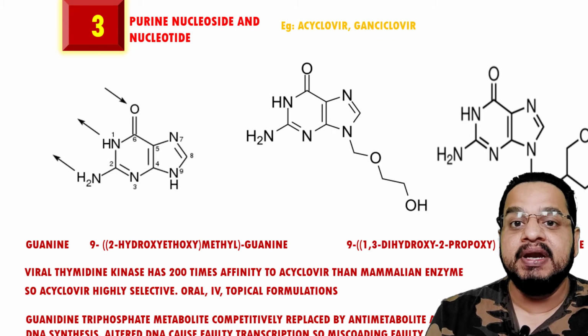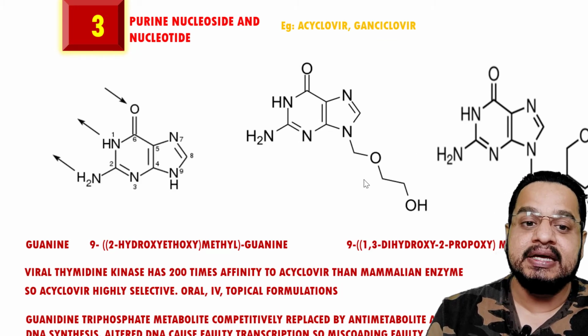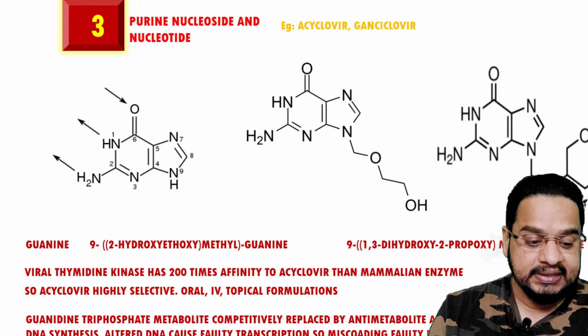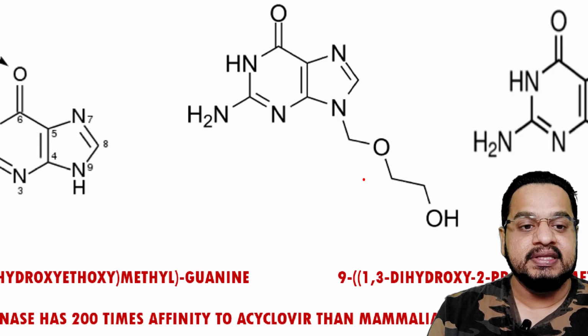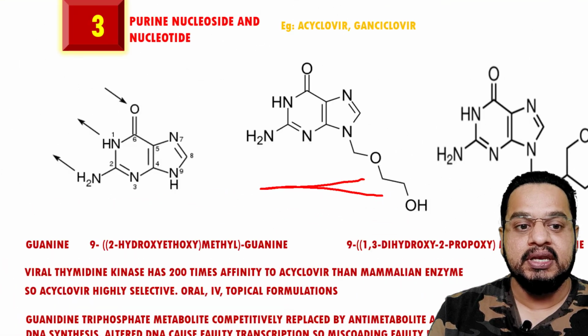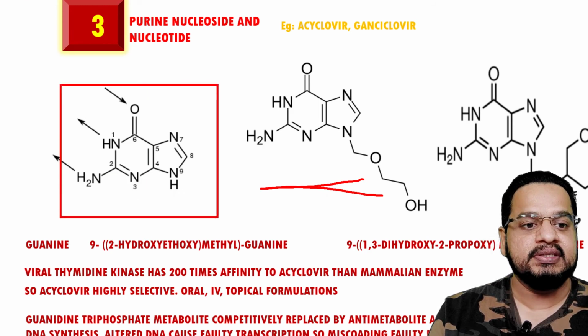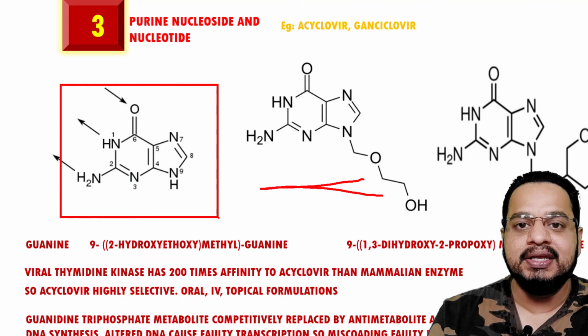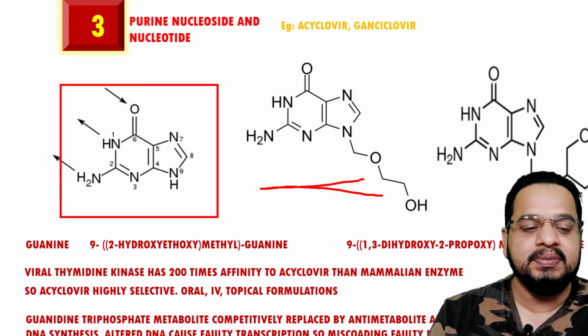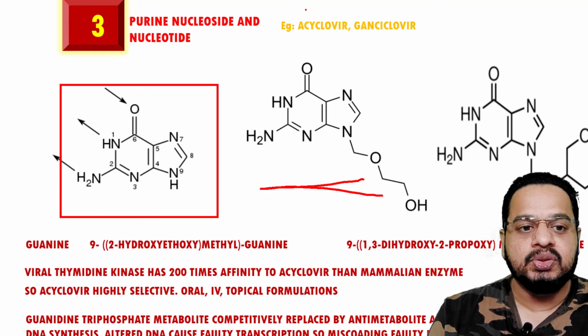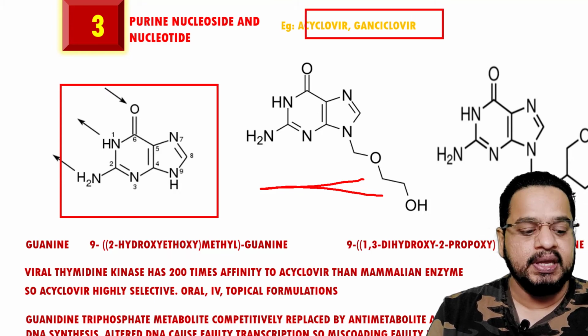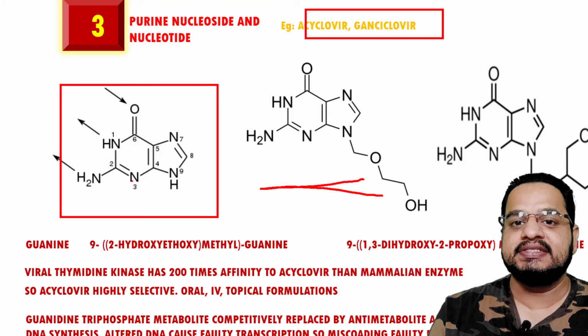That is the pyrimidine nucleotide. As the pyrimidine nucleotides are there, in the same way you will have these purine bases. Check this. In case of purine, see this particular one. This is guanine in nature. Adenine and guanine, these are the purine bases. Got it? So the examples would be acyclovir and ganciclovir.